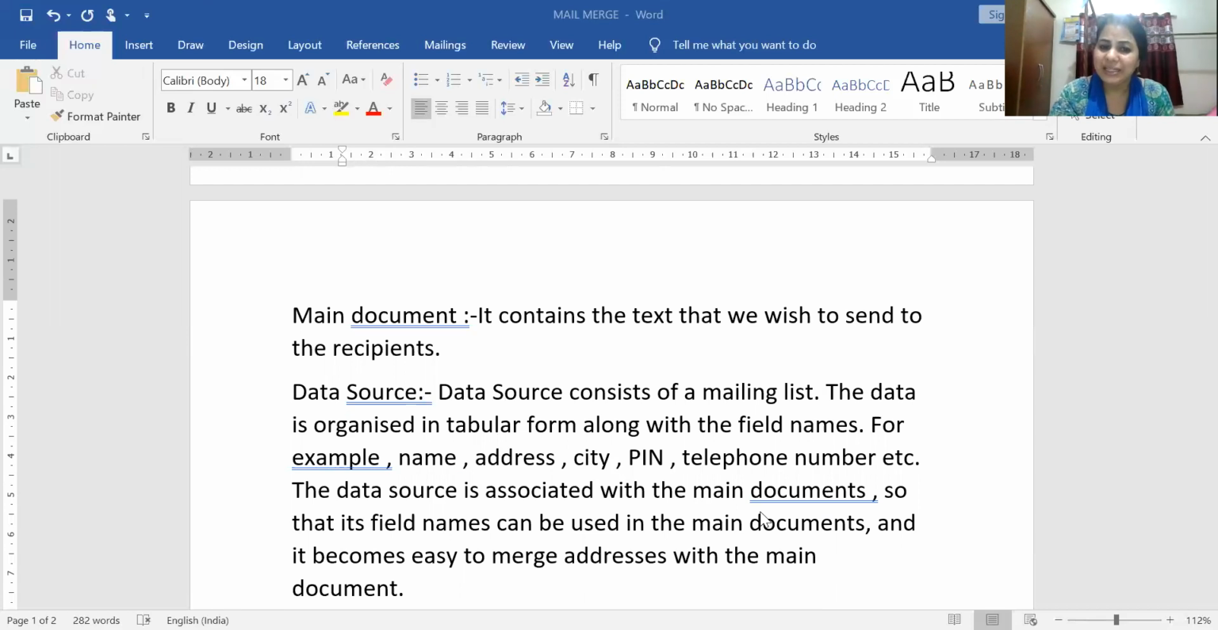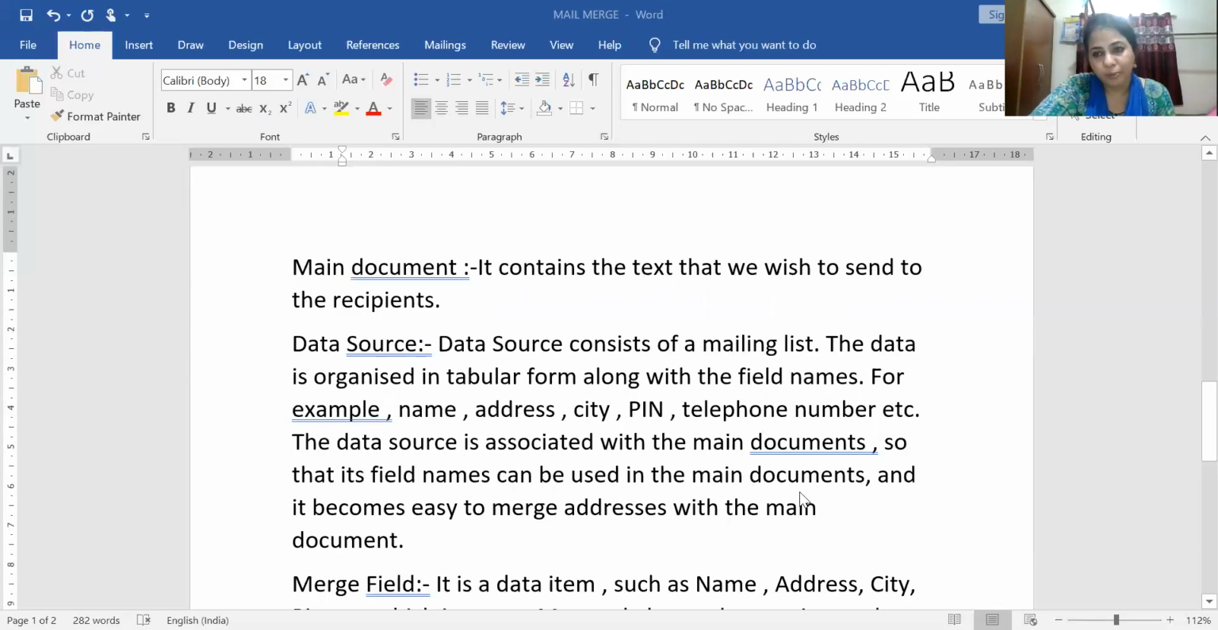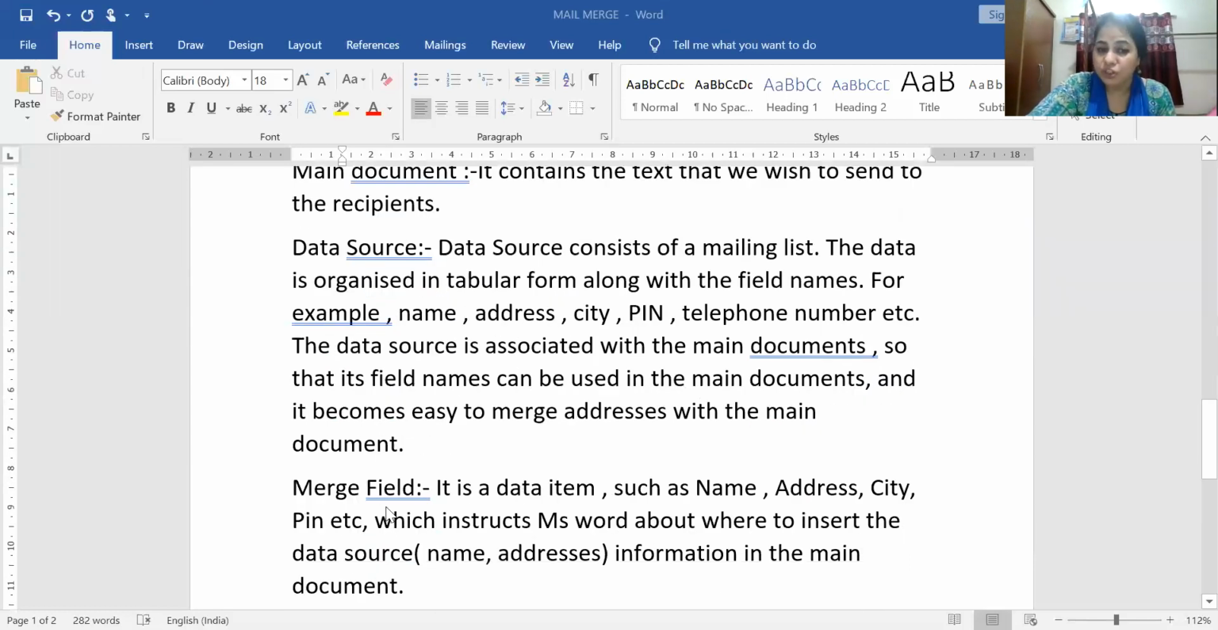The data source is associated with the main document so that its field names can be used in the main document. Once the data source is created, the name, address, city, pin will be known as the fields. Those fields can be used in the main document, easily combined, and sent to the person to whom we want to send. So that field name is nothing but the merged field.